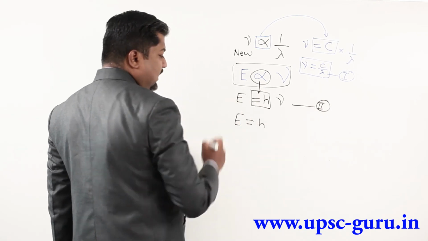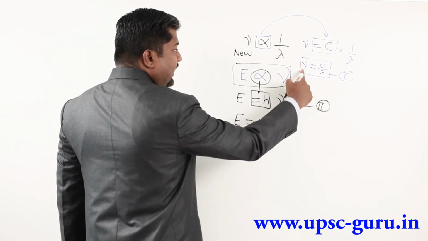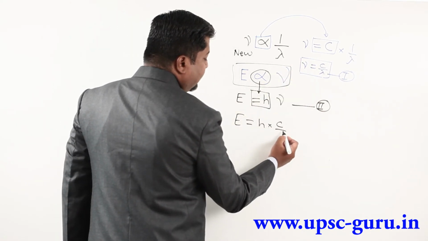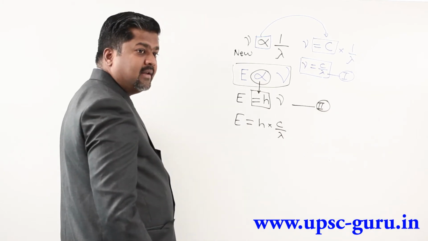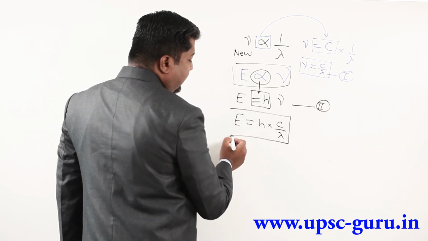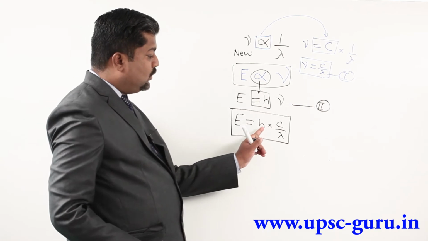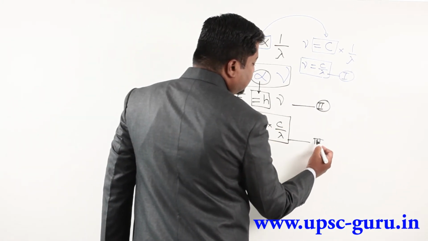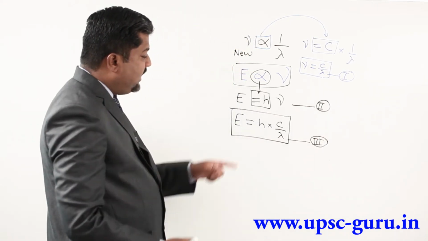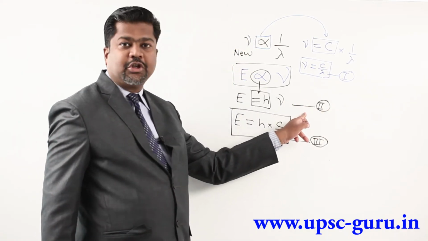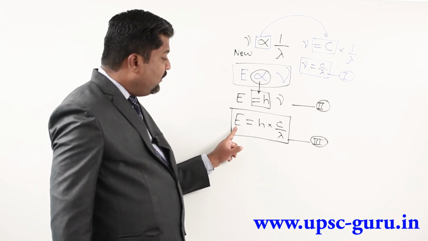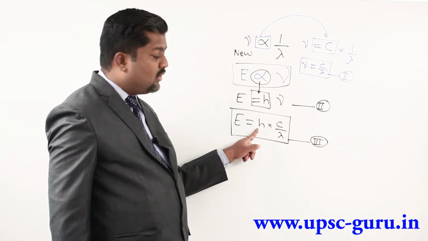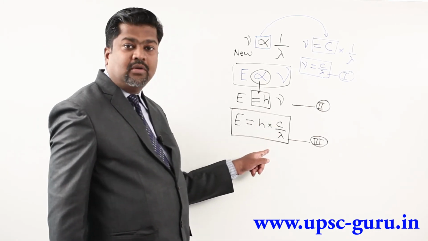Answer is yes. Why? E equal to h, and what is the value of nu? The value of nu is c by lambda. So I can substitute here c by lambda. This way I get the equation E equal to h into c by lambda. This is the third important equation in this series. We obtained this third equation by combination of equations 1 and 2. So now we have the equation that energy of radiation equals h, that is Planck's constant, into c upon lambda.